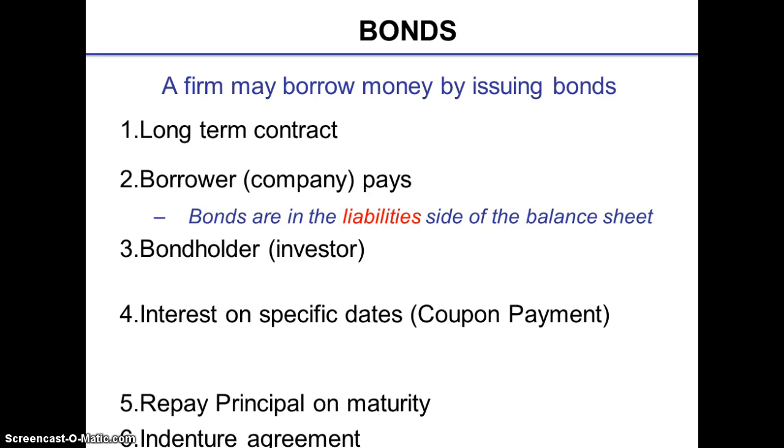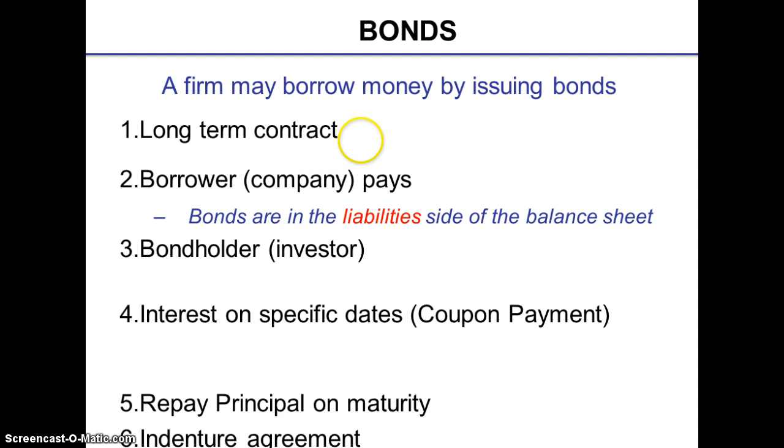This interest payment may be made annually, which is every year. And the issuer, that is the firm, also promises to repay the principal amount, that is $50 million, on a specified maturity date.